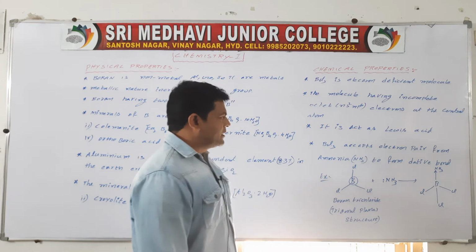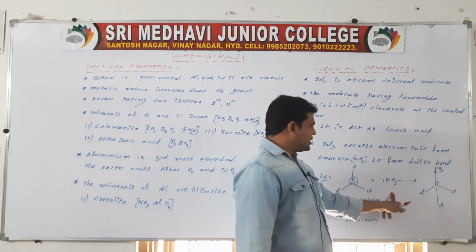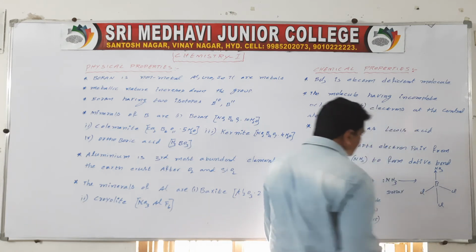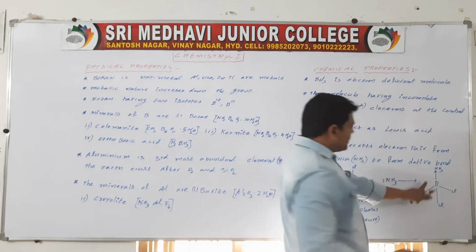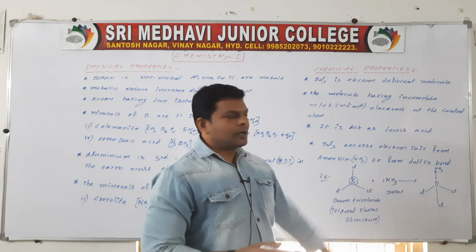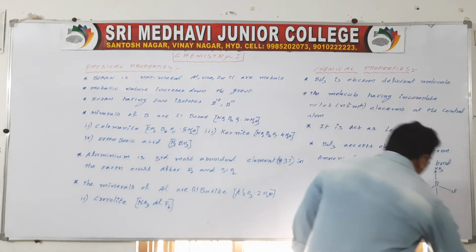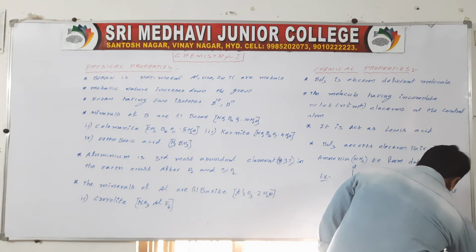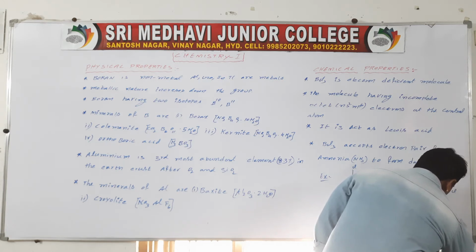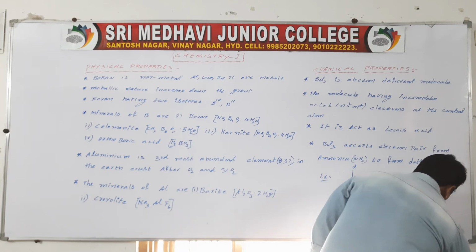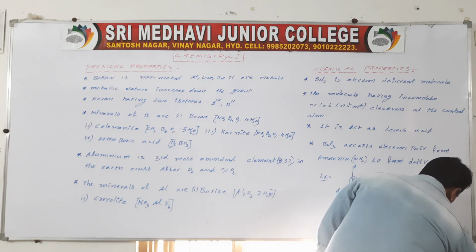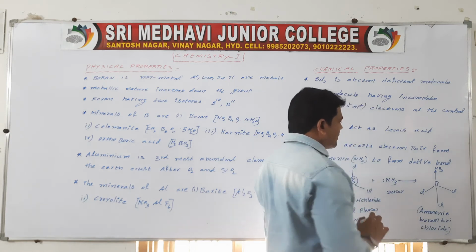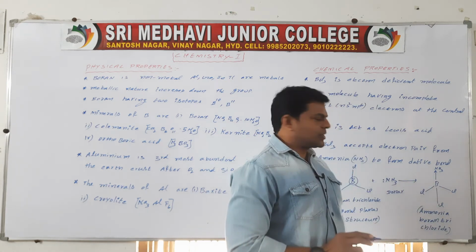Ammonia is a donor, and it forms ammonia boron trichloride. Okay, so it is a tetrahedral structure.